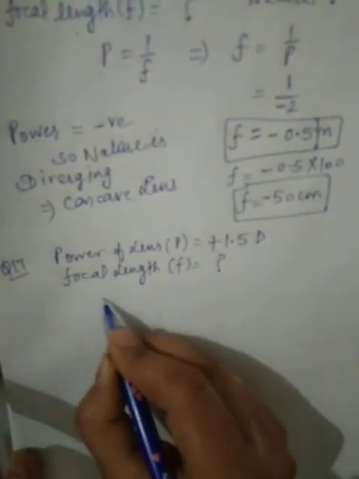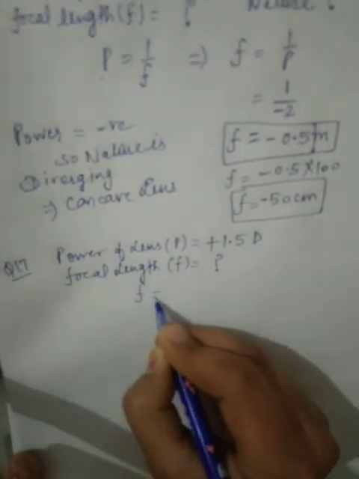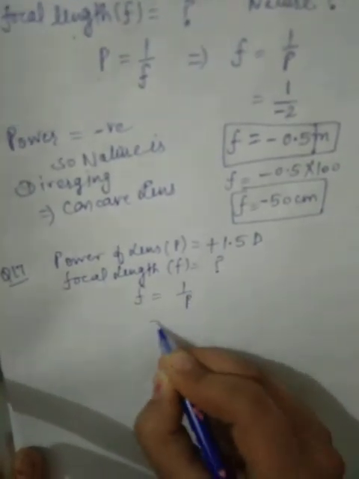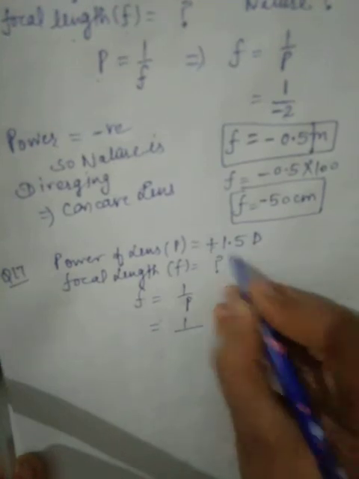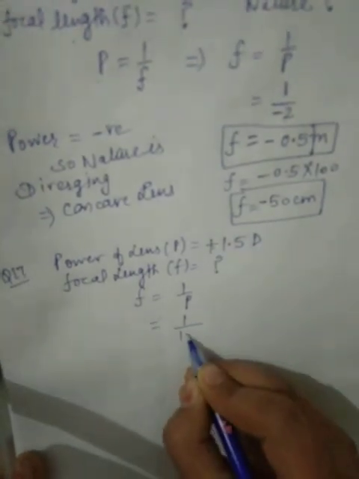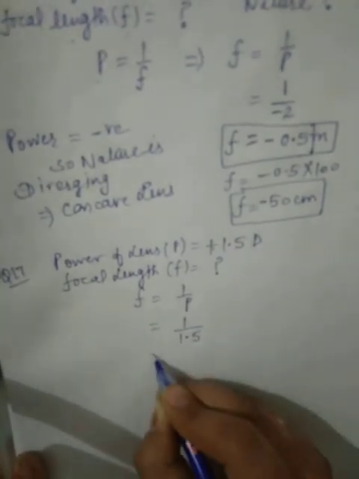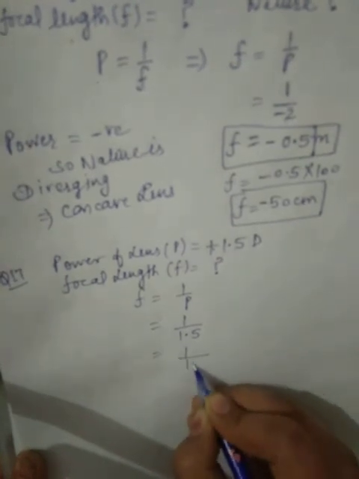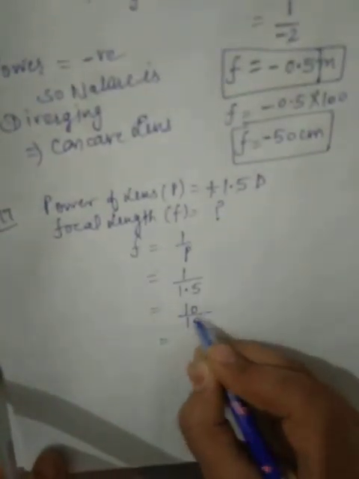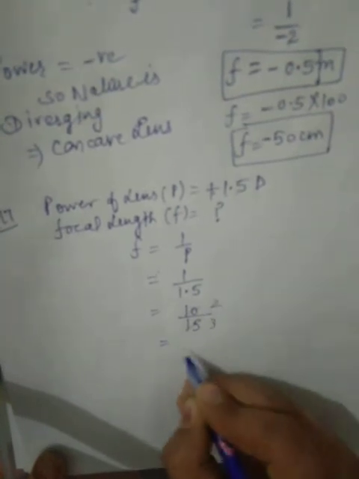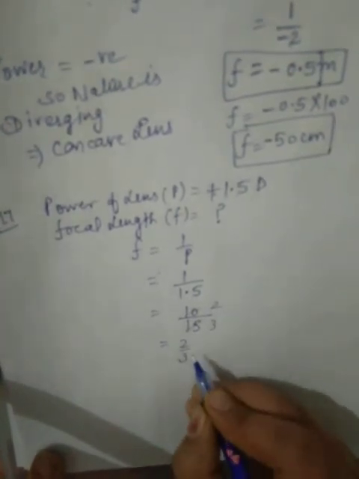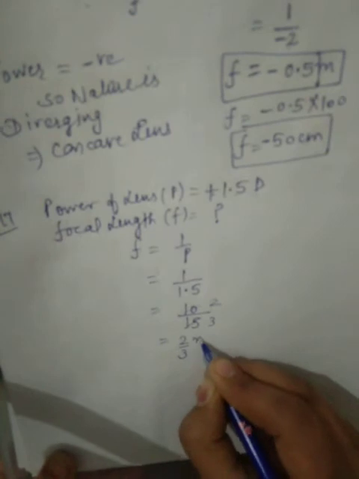Now we know f is equal to 1 upon P, 1 upon plus 1.5. Removing the decimal, it will be 10 by 15. So 5 2s are 10, 5 3s are 15, so it will be 2 by 3. 2/3 in meter.